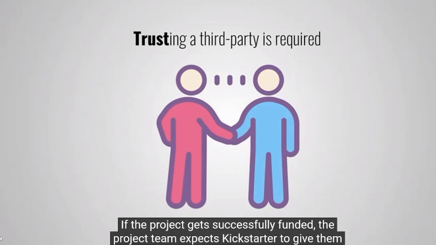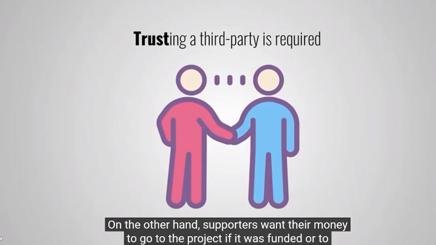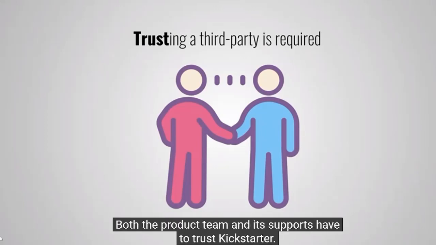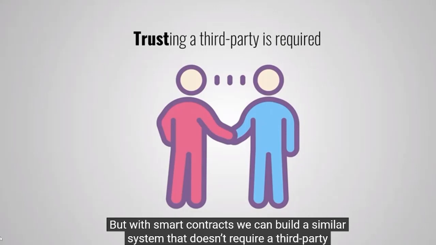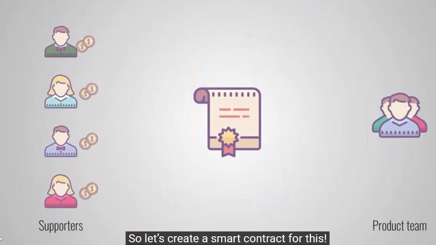If the project gets successfully funded, the project team expects Kickstarter to give them their money. On the other hand, supporters want their money to go to the project if it was funded, or to get a refund when it hasn't reached its goals. Both the product team and its supporters have to trust Kickstarter, but with smart contracts, we can build a similar system that doesn't require a third party like Kickstarter. So let's create a smart contract for this.